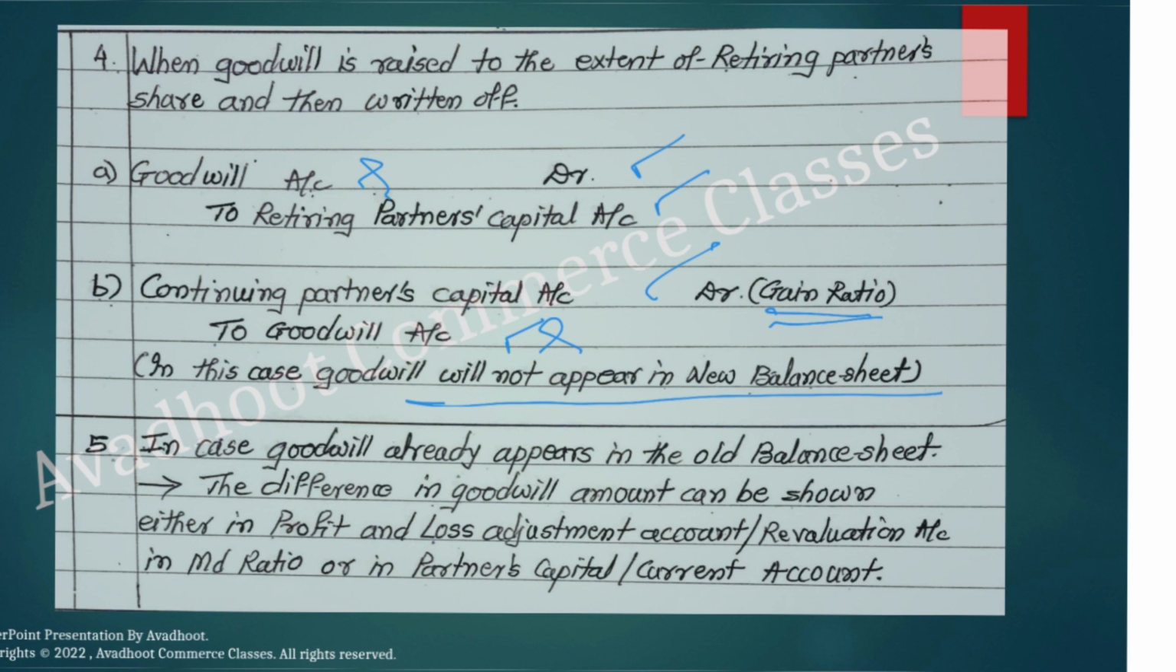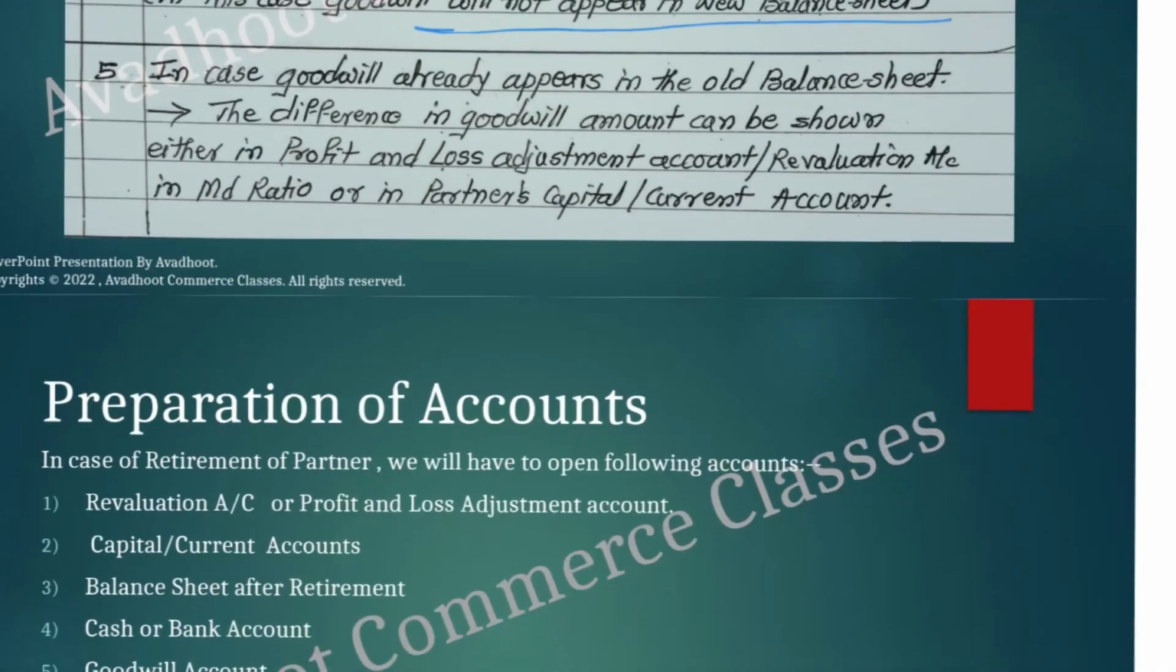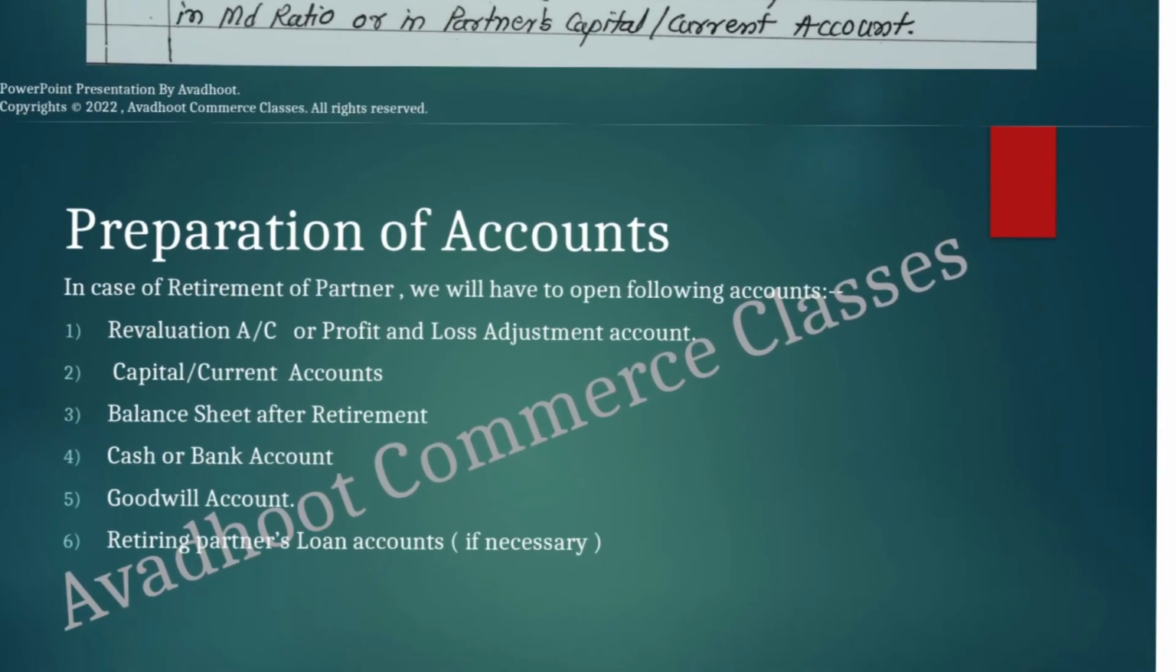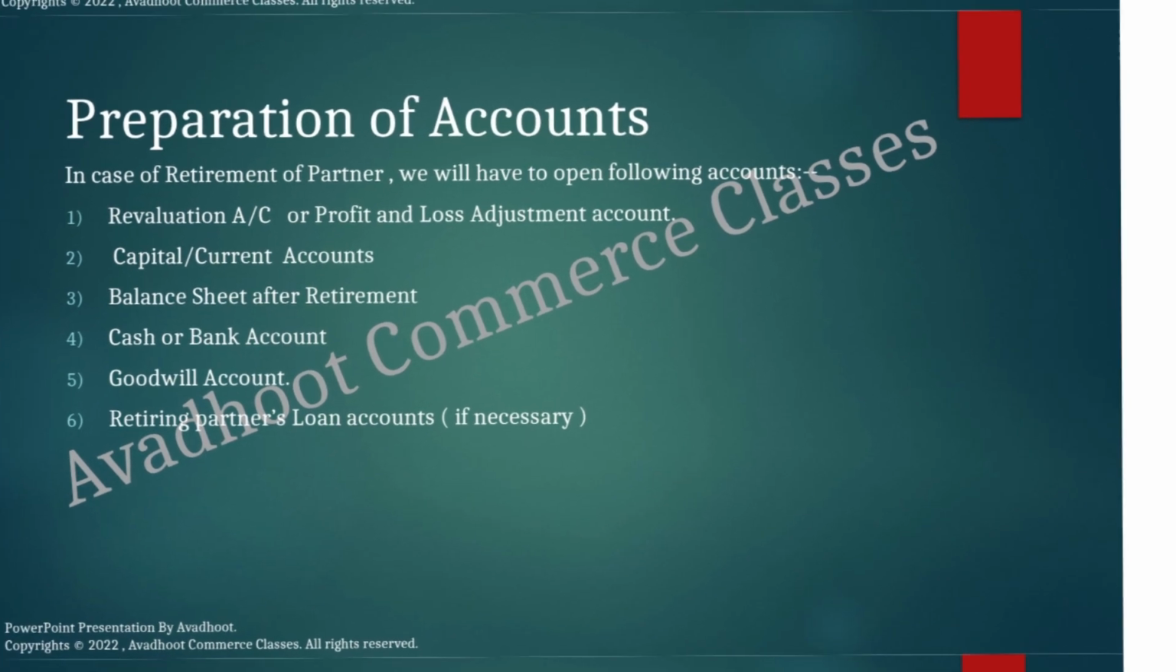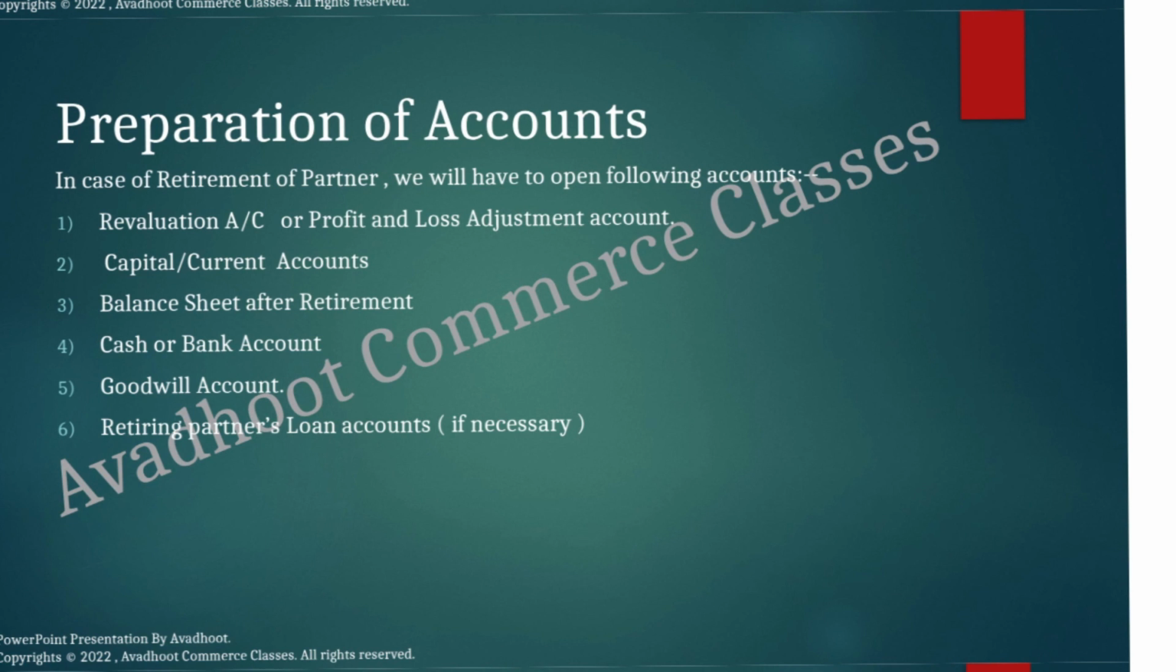Now we'll have to consider how the accounting is to be done. As per our agenda, it is preparation of accounts. What accounts we will have to prepare and how they are to be written, that we'll have to consider. Whenever a problem is there, first we have to open the revaluation account, just like in admission of a partner, also called the profit and loss adjustment account. Then capital or current account. In case of the fixed capital method, we'll have to open the current account. In case of the fluctuating capital method, don't open the current account, only open the capital account.